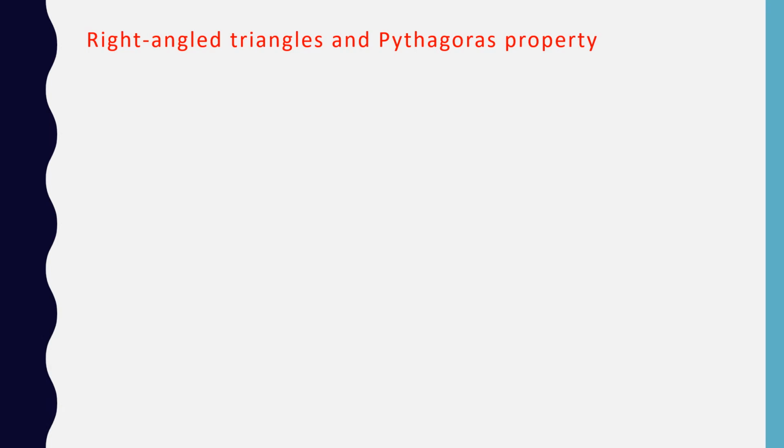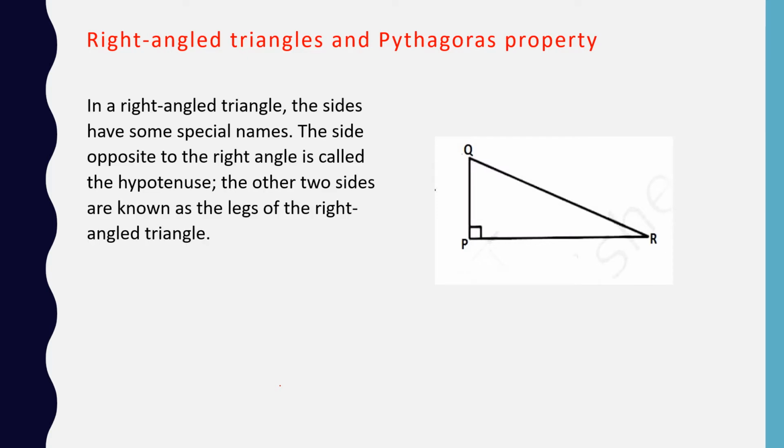Right angle triangles and Pythagoras property. Now this is a right angle triangle. In a right angle triangle, the sides have some special names. The side opposite to the right angle, you can see this, is called hypotenuse, usually denoted by small h.